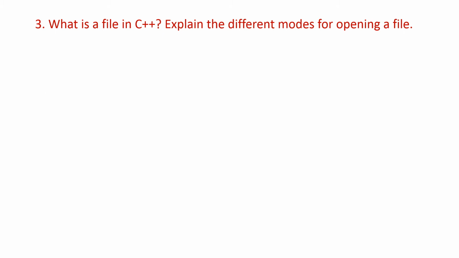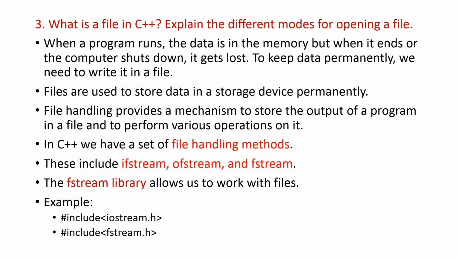Now the third question is, what is a file in C++? Explain the different modes for opening a file. We know a file is a storage area. That is, without storing in a file, nothing will be kept in the memory. So to keep anything in a memory, it has to be saved as a file. That is what normally we are doing.